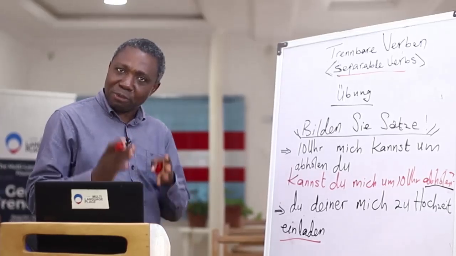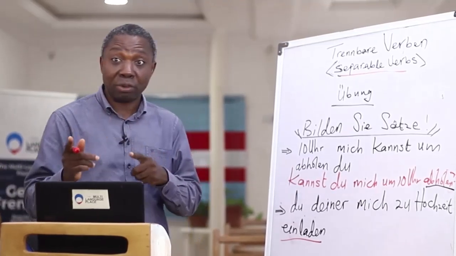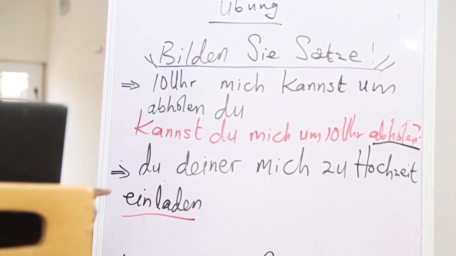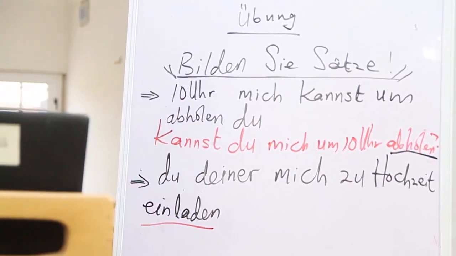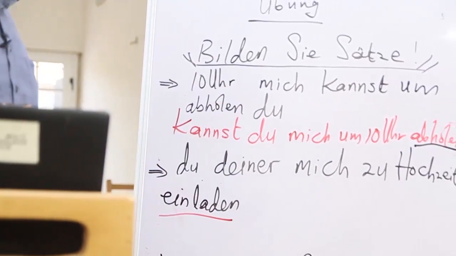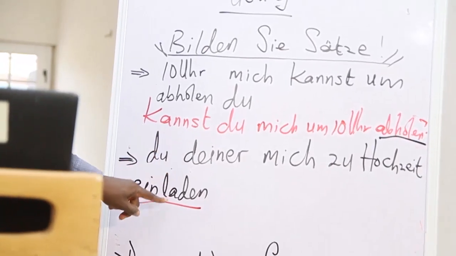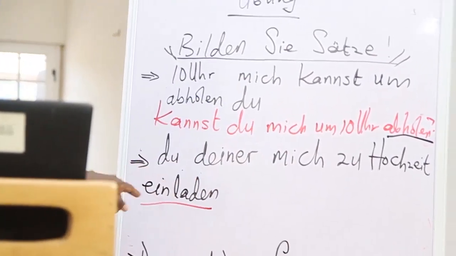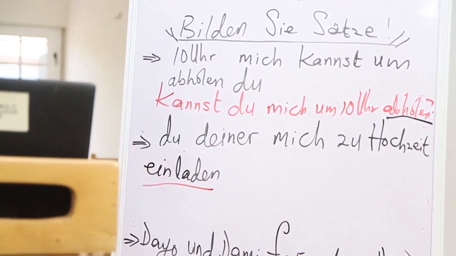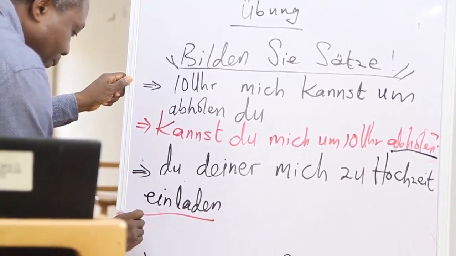And in this case, we want to see, is it going to appear together? Or is it going to be separated? Is the prefix going to be separated from the verb? If the prefix is not going to be separated, there should be another verb. The question is, is there any other verb in this sentence? Yes or no? Of course, no. There's no other verb. Okay? So definitely this one is going to be separated. It could not be separated here because there's another verb here, modal verb, but then here it's going to be separated because there is no other verb. Okay? So let's see how it goes. Definitely it is going to be separated. Now we have the correct answer. I'm going to write it now.